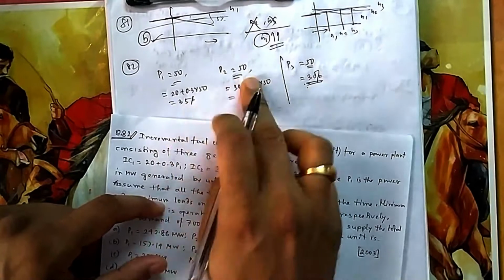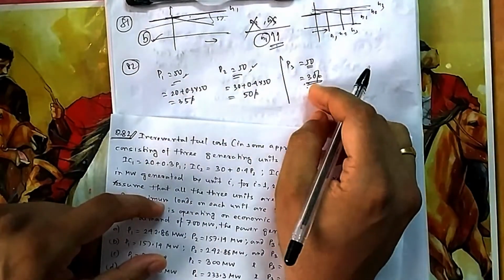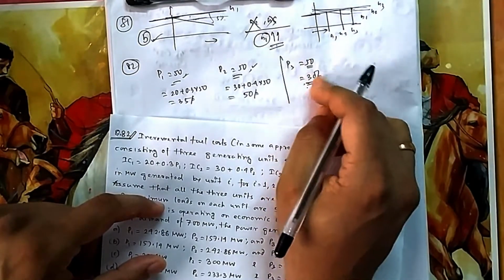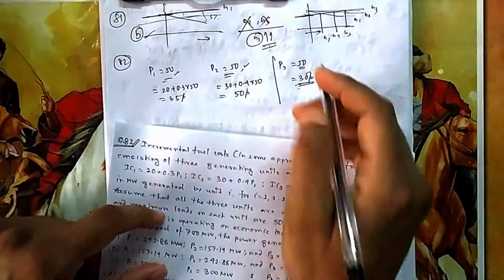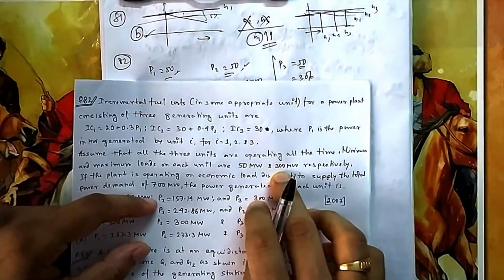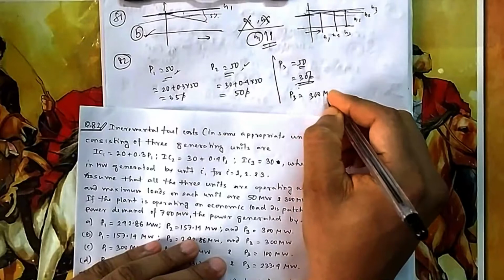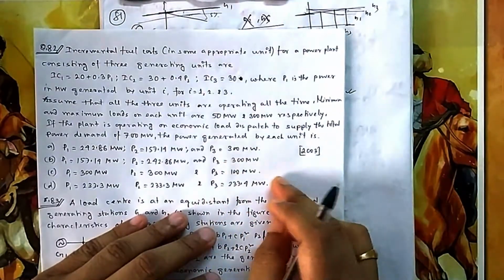I have to take this 50 because this much minimum I have to take. So I take as much as, if possible, I take everything from P3. Then what will happen? I will get at 30 rupees, which is the lowest, because here if I increase it will be more than 30. So obviously P3 I will take as much as I can. How much I can have up to 300 megawatt. So P3 I can go 300 megawatt. That I have to go at least. So P3 is 300, that means option A or B either.